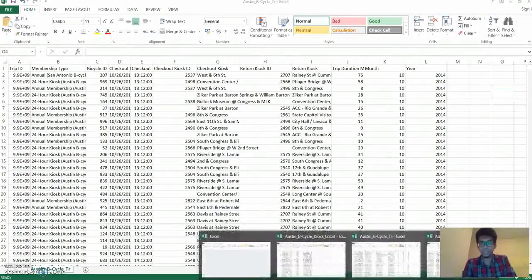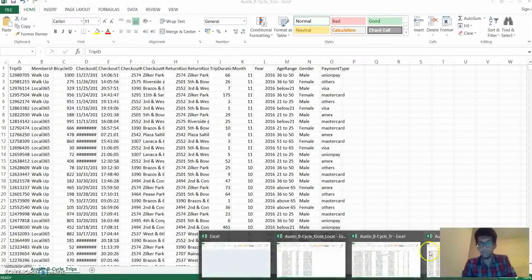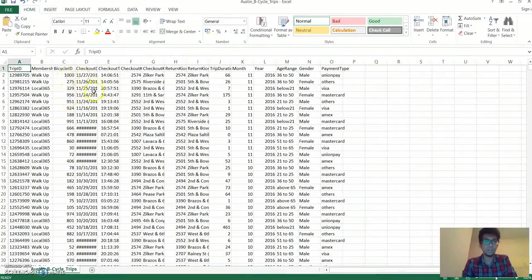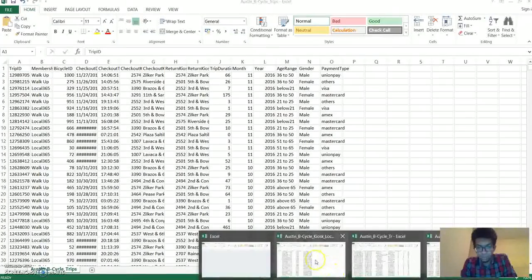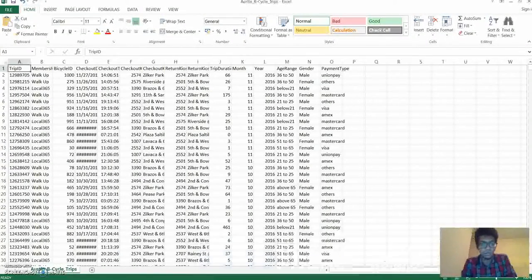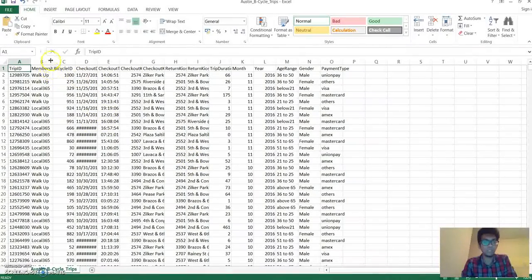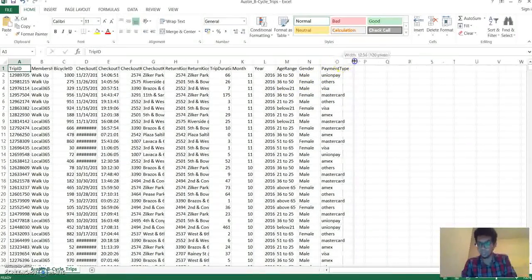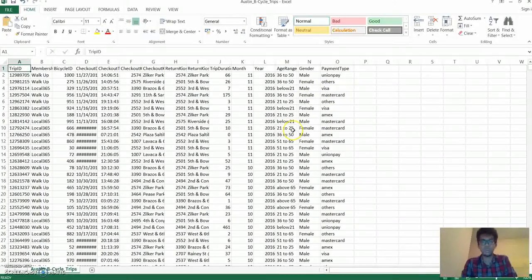And then finally, we also created one more dataset called customer data, which has information about membership, bicycle IDs, the age range for that specific user, his gender, and the payment type he used. We created this dataset ourselves using random data because we had three scenarios, and in the third scenario, we wanted to predict what kind of membership a specific member can be assigned.